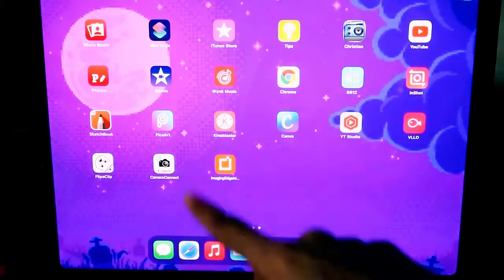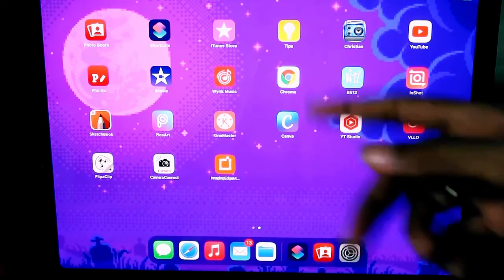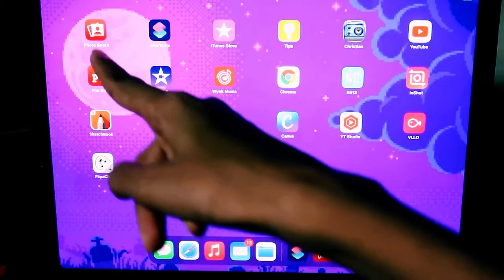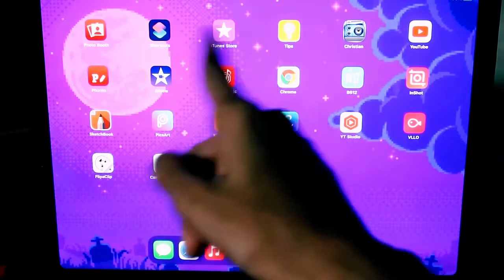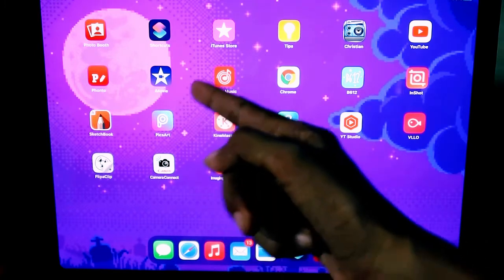Okay, and next iTunes store. I didn't use it till now. And the tips, it's a default application, and iTunes and shortcuts, photo booth are default applications. Okay, and from here onwards I have downloaded all these applications.